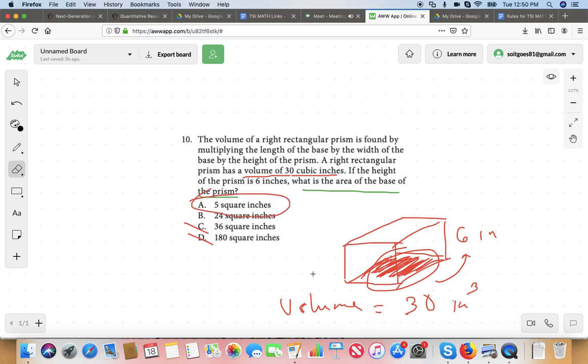Okay. And you can see where they come up with these answer choices, which are kind of silly. Like, answer choice B, they just got that by subtracting 6 from 30. I'm guessing what bothered you about A was that 5 inches for the area sounds small. Was that bothering you? Yeah, but it can't be 24, because 24 times 6 is a really big number. I don't even know what it is. It's over 100. Does that make sense? But 5 times 6 is 30, and that's what we need. Any questions about that?